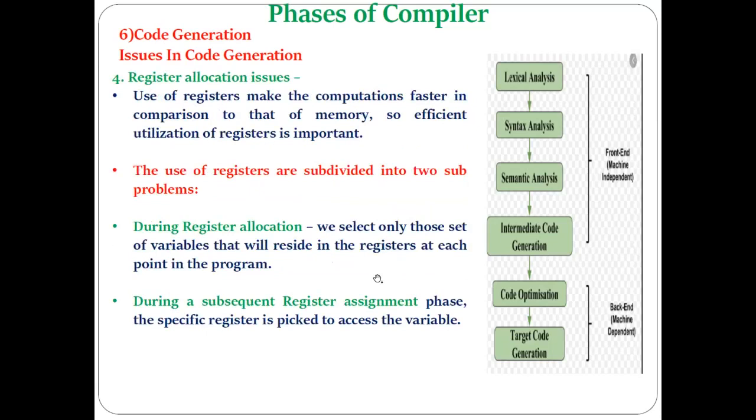Then the fourth issue we have seen is register allocation: how registers can be utilized so that your computation can be faster. As you know, registers are faster than memory. Okay. So register allocation and register assignment can be done, where in register allocation, we first choose the variable to put in the register, whereas in register assignment, the choice of register is done first and then the variable gets selected.